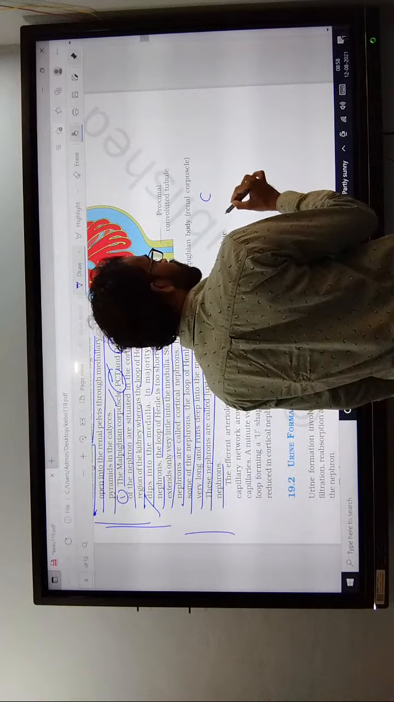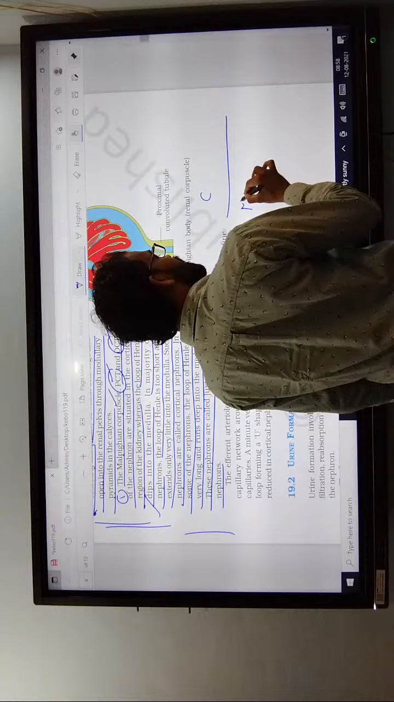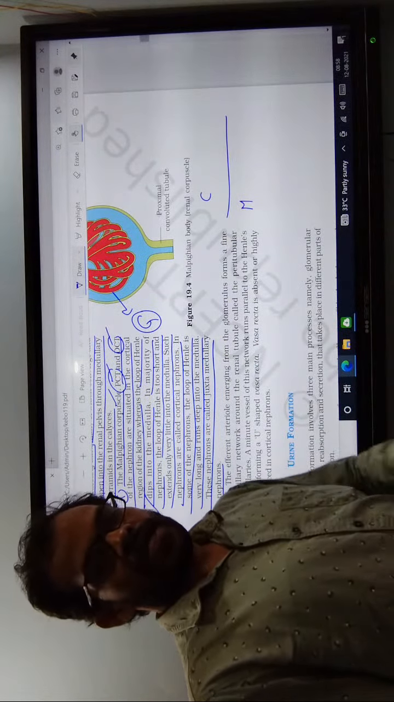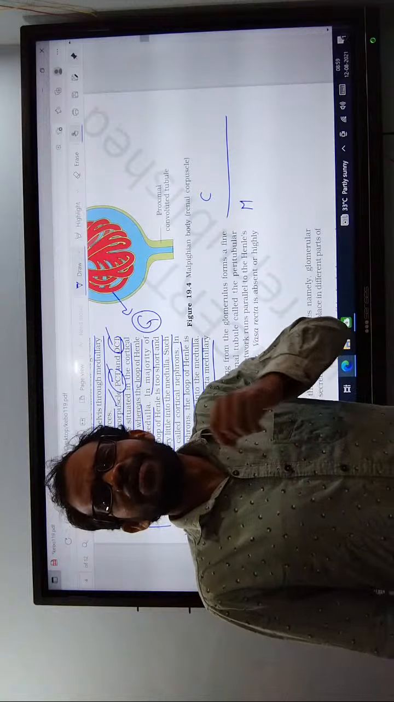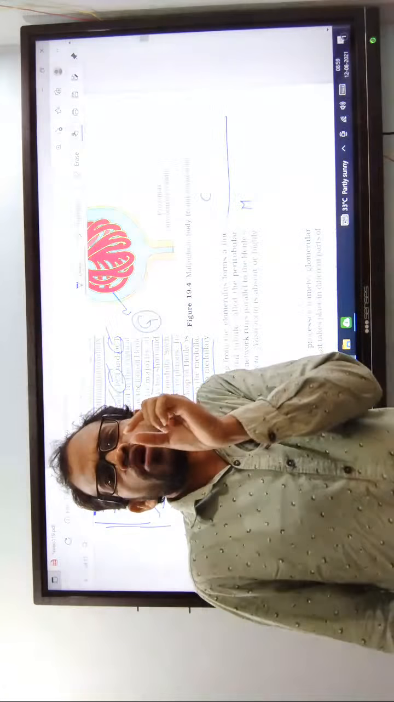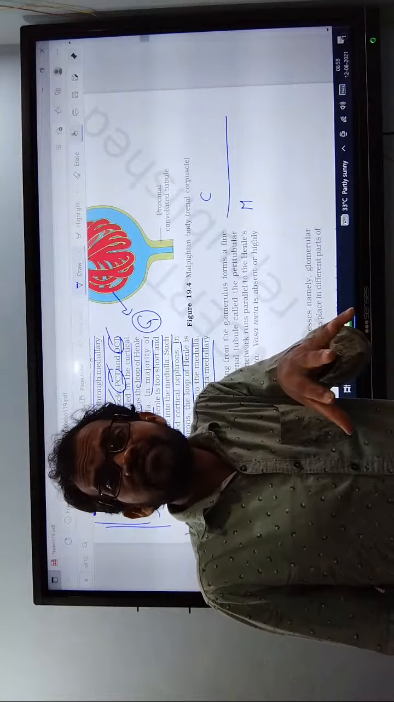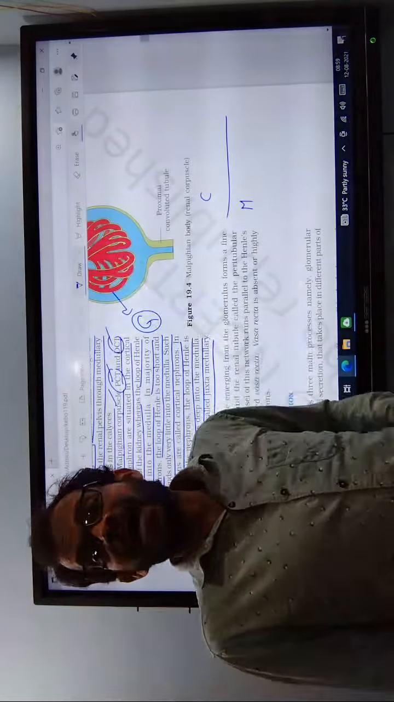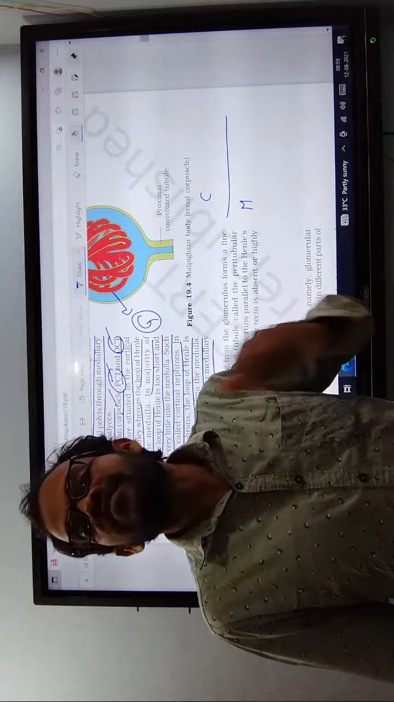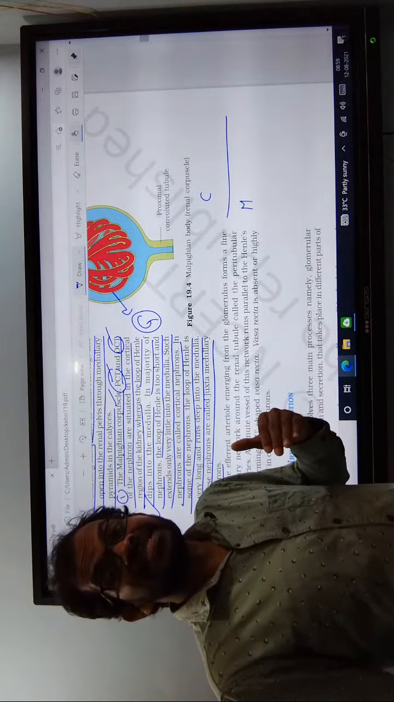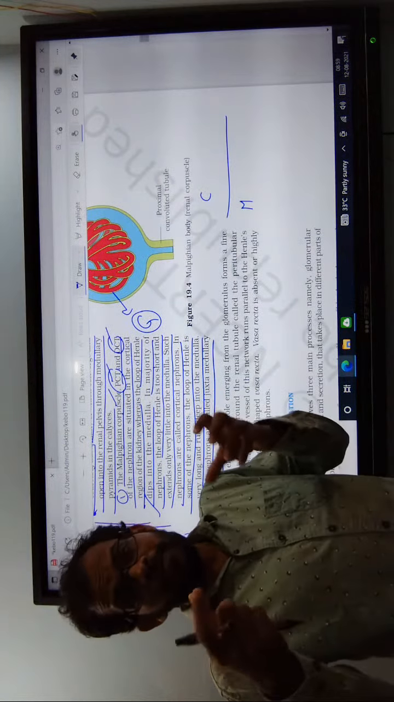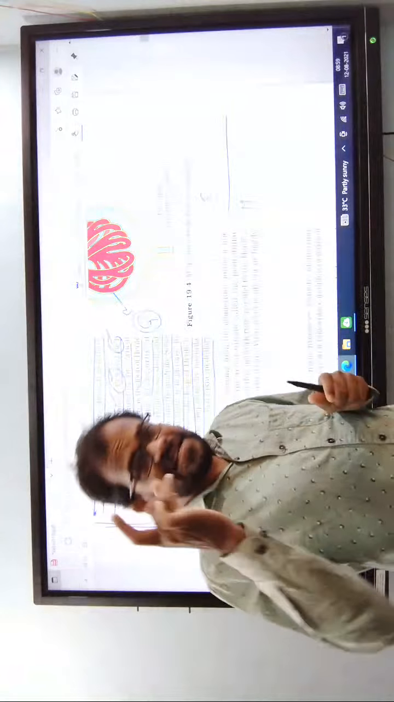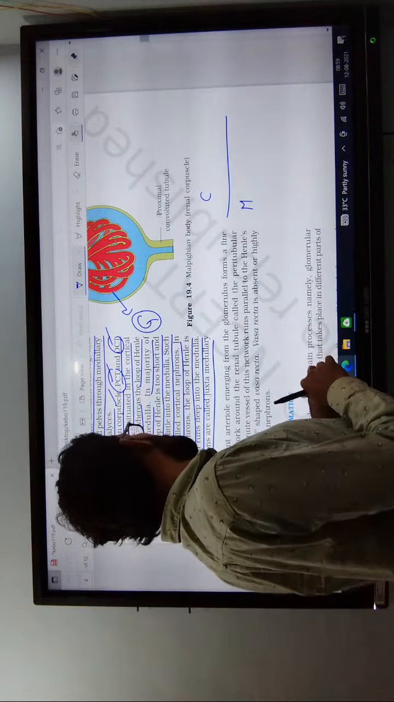For example, this is the cortex area and this is the medullary area. The nephrons are classified into two types: cortical nephrons and medullary nephrons. In the cortical nephrons, the maximum part of the nephron is located in the cortex area, and the loop of Henle is short. Where the loop of Henle is located in the medullary area, those are known as the juxtamedullary nephrons.